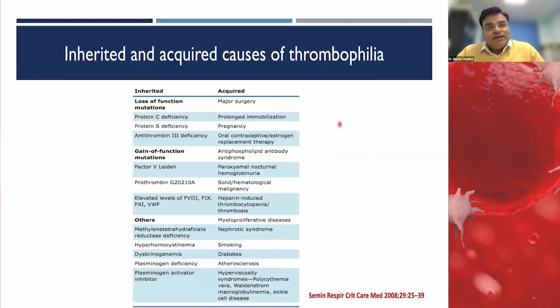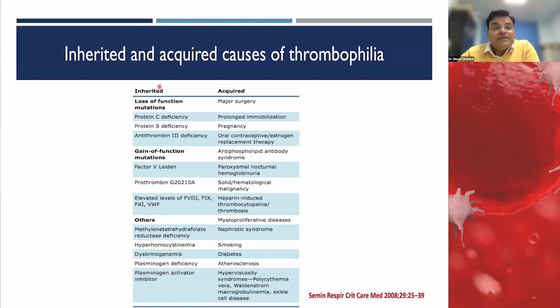There are many causes of thrombophilia. We divide them broadly into acquired causes and inherited causes. Always remember that acquired causes are much more common than inherited ones, which are very rare. Major acquired causes include surgeries, prolonged immobilization, pregnancy, oral contraceptives, or conditions like APLA, PNH, solid malignancy, or HIT, and so on.